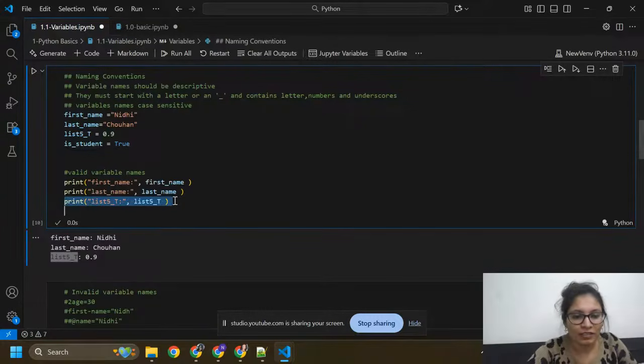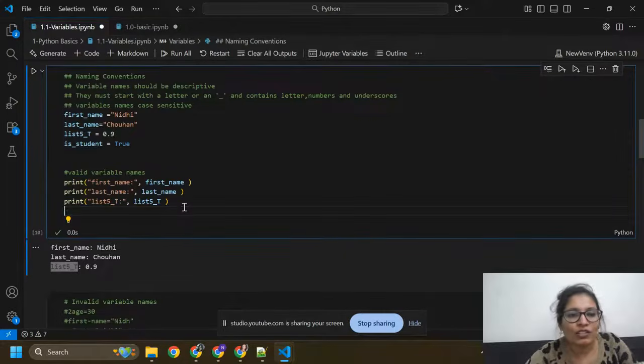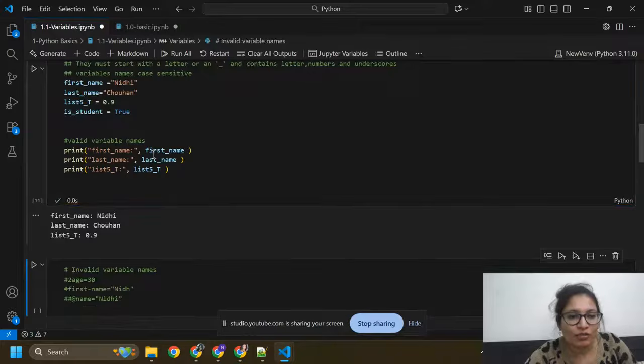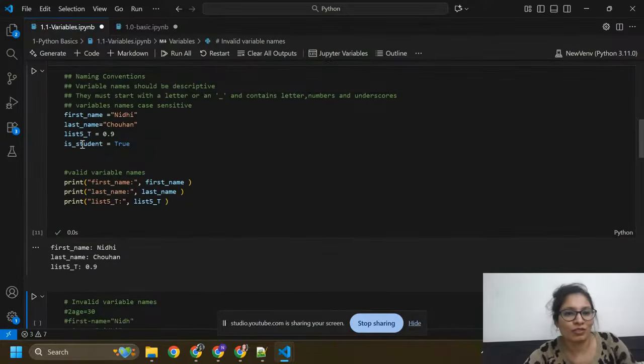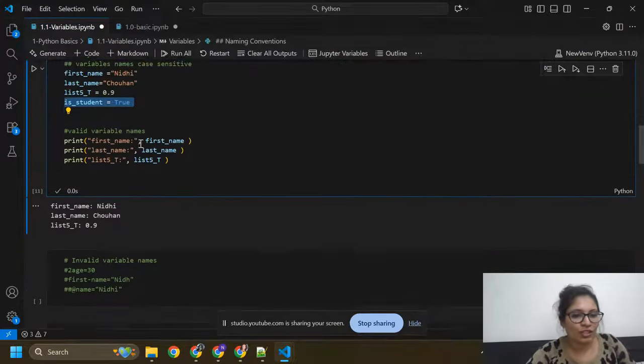Now you can print this also, so this will give you a response in boolean. We don't need to print it. I'm not going to write anything here, I will show you step by step.